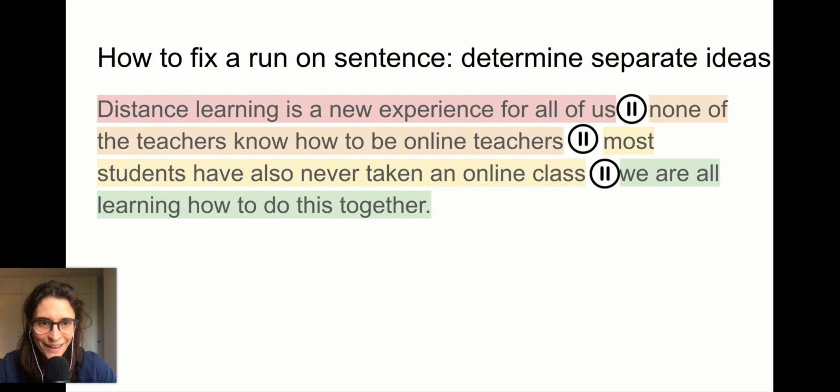Okay, we're back. And I added some pause symbols. It was a good idea. So we're reading it out loud and we're thinking about where are the pauses, where are the ideas separated, right?